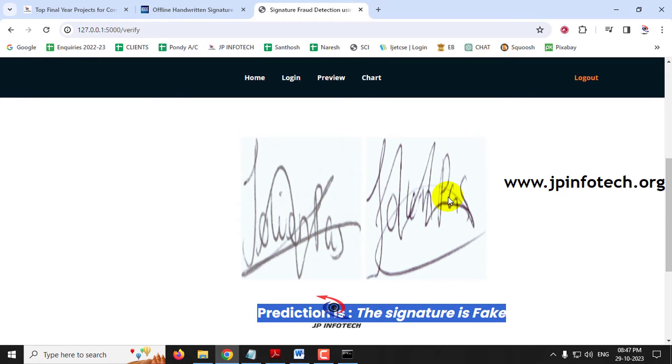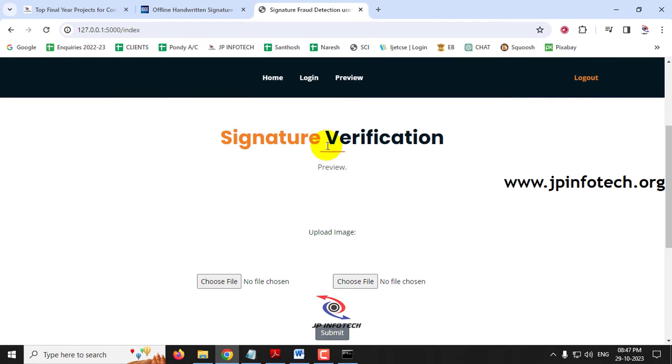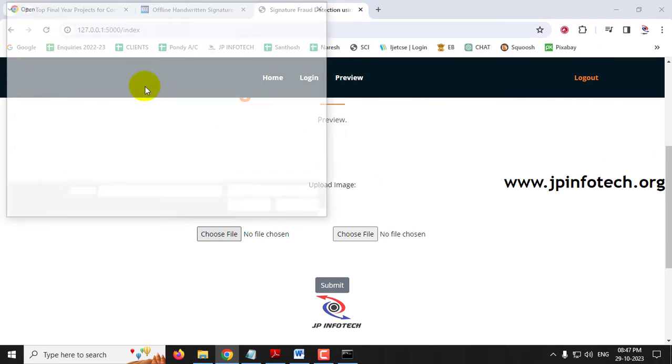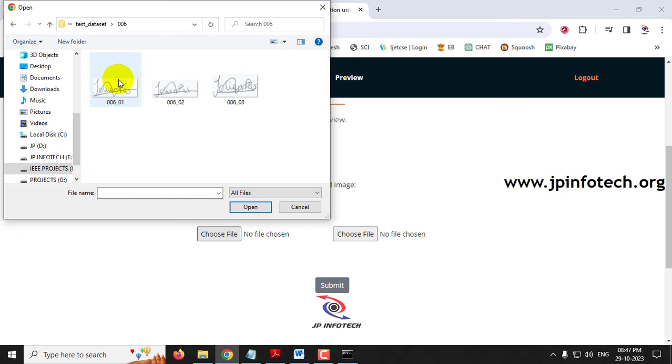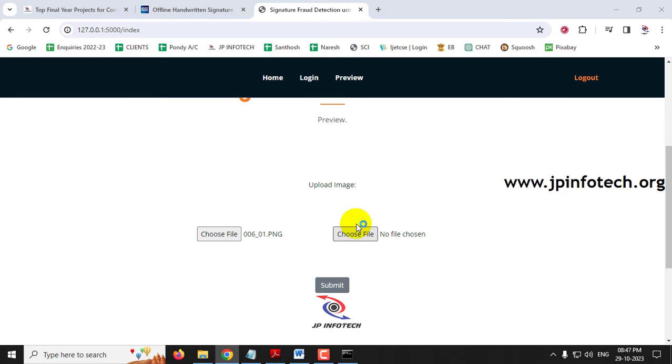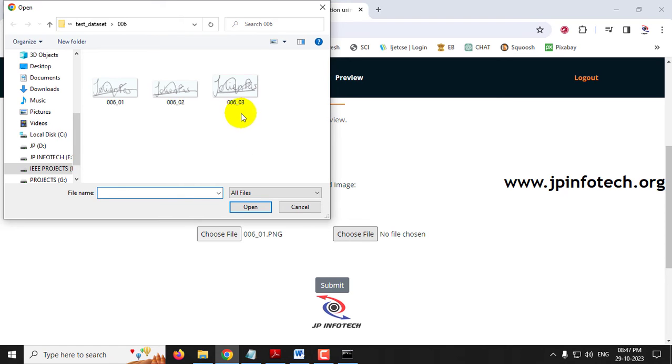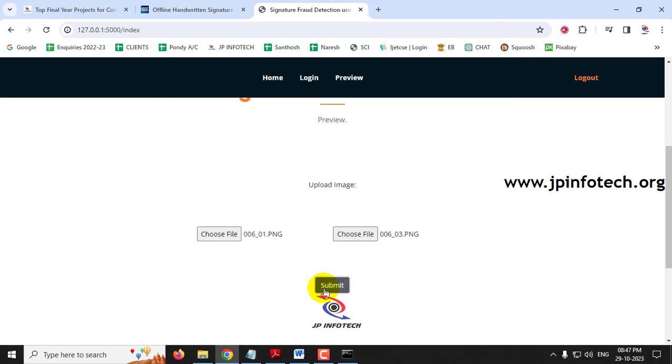Now let me check with another case. Just click the preview menu again. It will navigate to the preview page. This time I'll go to the test data folder again and select both as original. Let me select the first one, and this time I'm not going to select the forged image. In the same folder I'll select a different image and click submit.